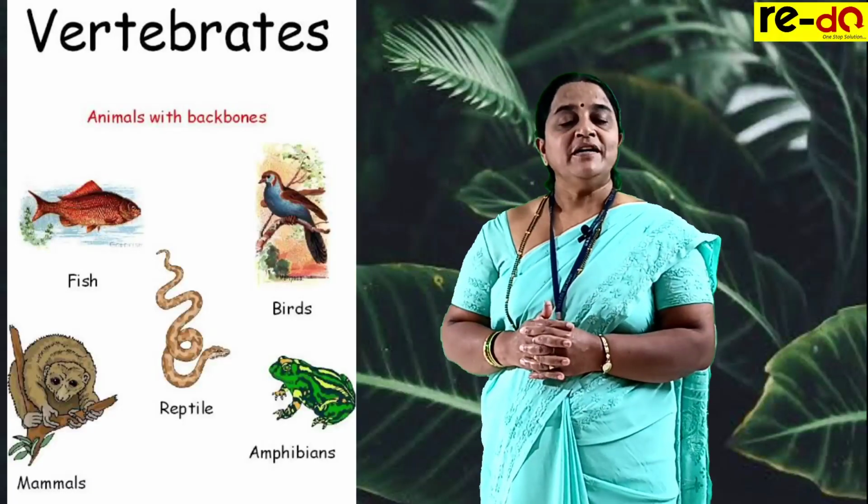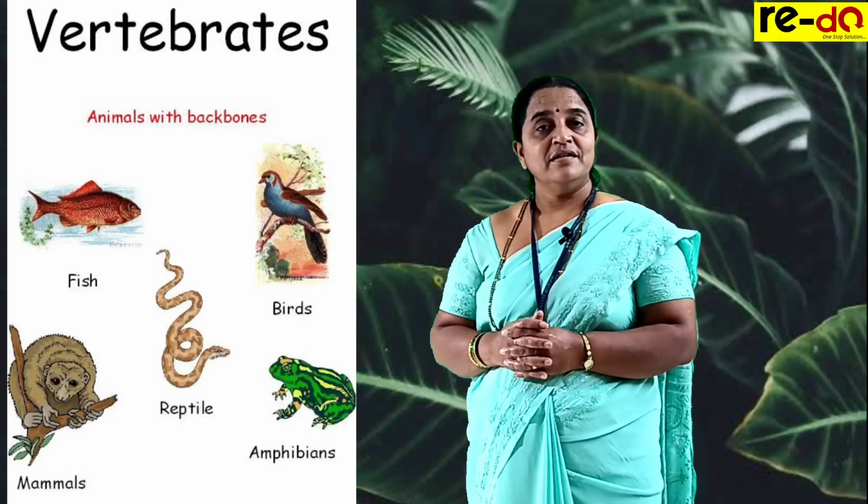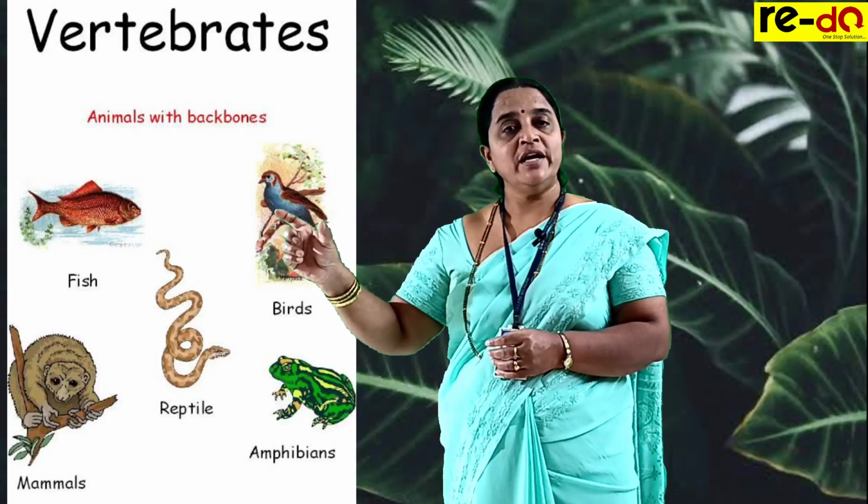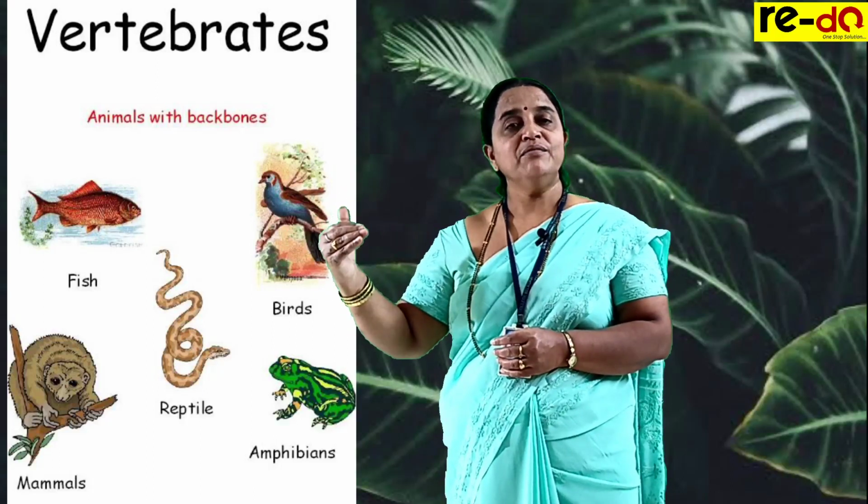Later, Pisces, Amphibia, Reptilia, Aves and Mammalia come in Chordata, in subphylum Vertebrata. There are some connecting links also found here that we will deal with in detail in the next part.